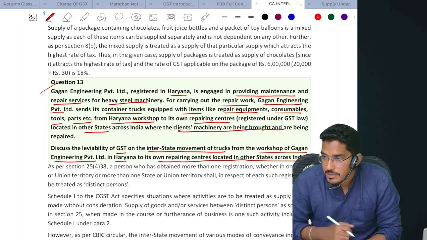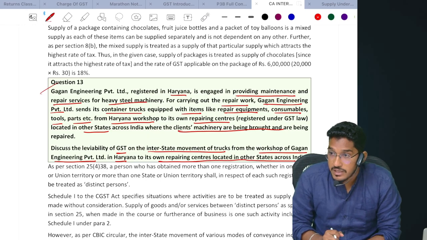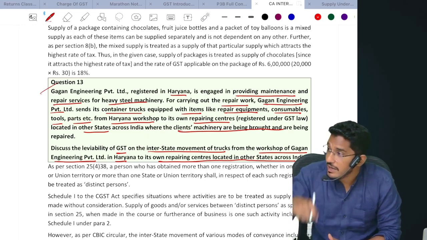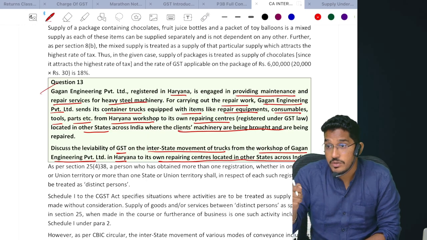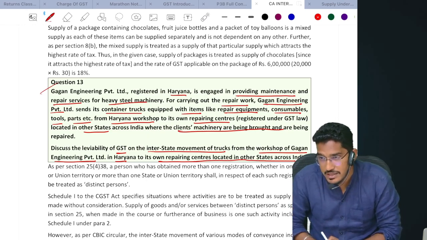Not a supply or supply? Why not a supply? Circular, very good. When you are moving the conveyance for the purpose of carrying the tools and all, then you can't treat that conveyance value as supply, you can't treat it. However, whatever repairs, whatever consumables that are getting supplied, you can treat as supply.